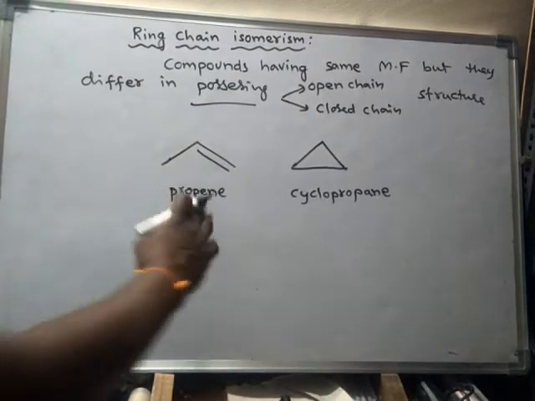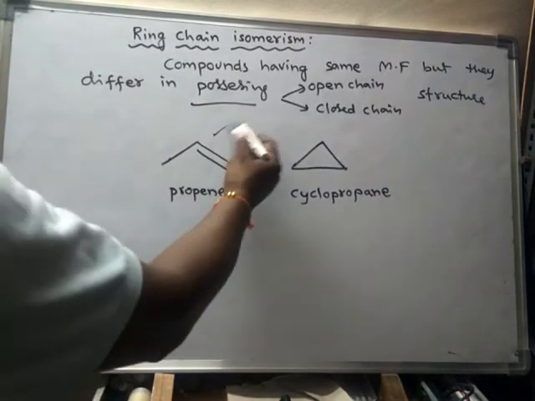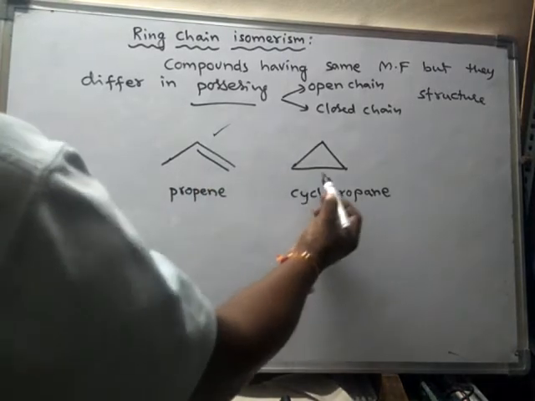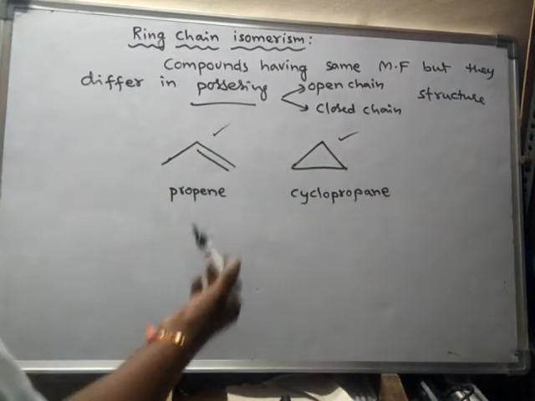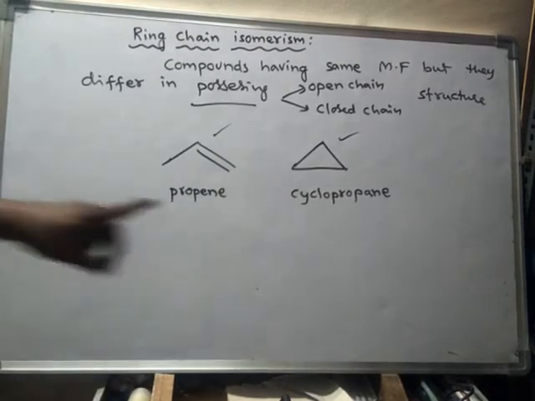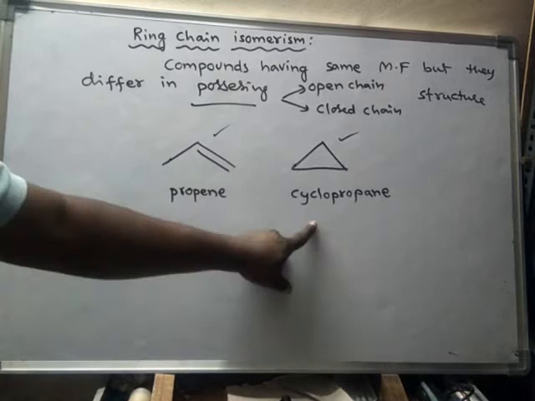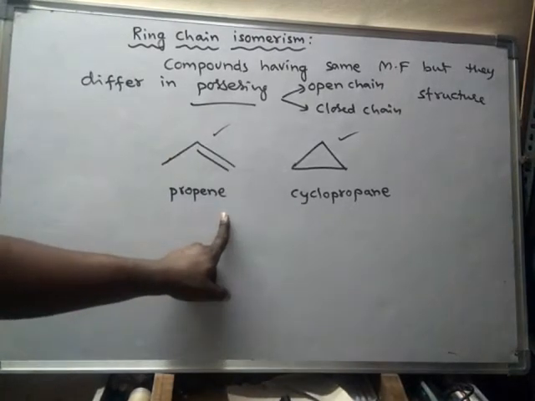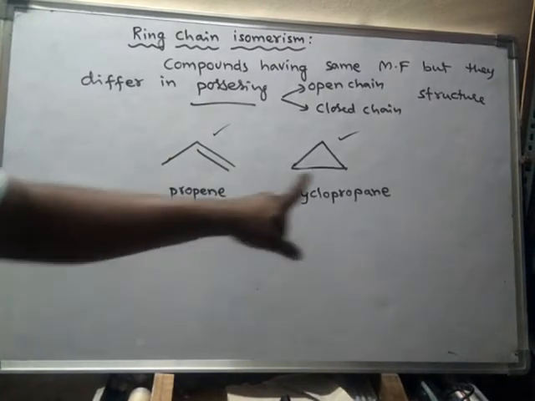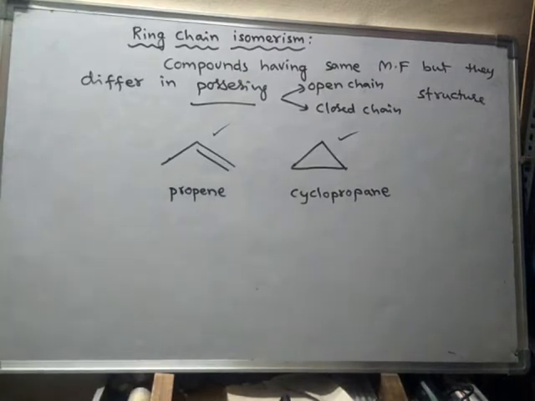These two are said to be ring chain isomers. This is the open chain isomer, and this is the closed chain isomer. So if compounds possess the same molecular formula, but one has an open chain structure and another has a closed chain structure, such compounds are said to be ring chain isomers.